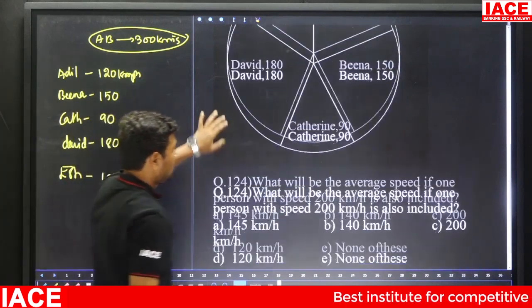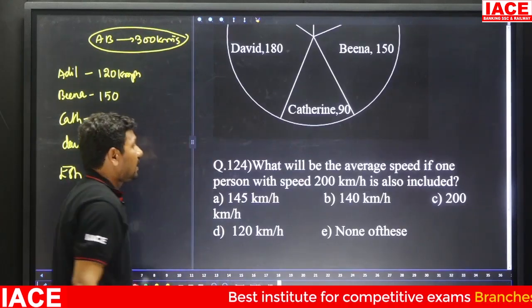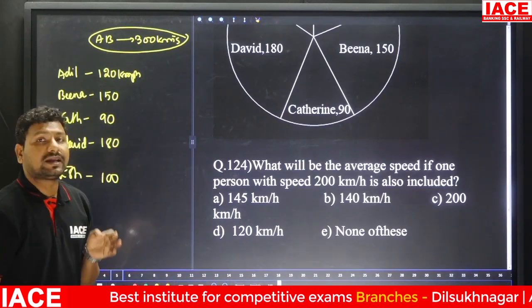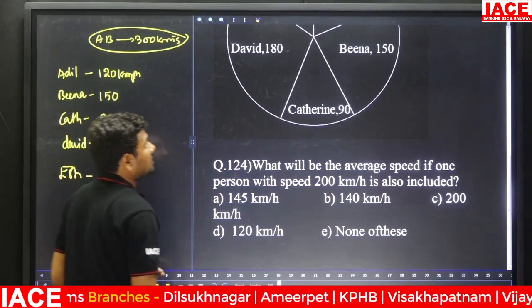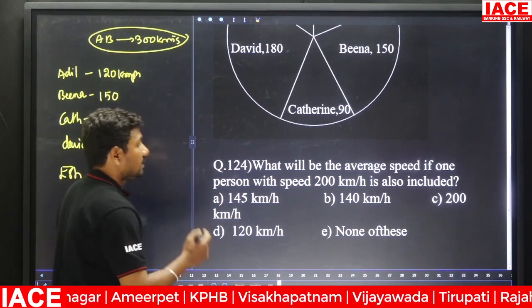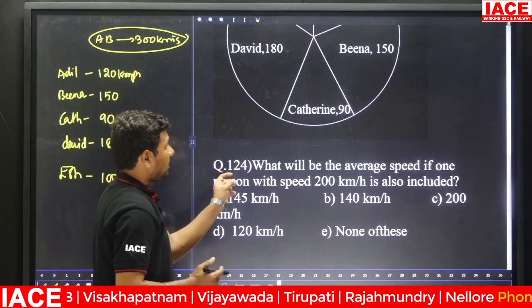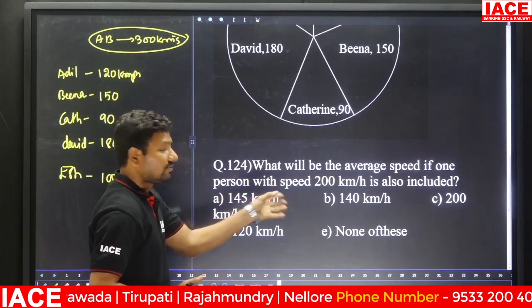Next, what will be the average speed if one person with speed 200 kmph is also included? What is the average speed? Average speed formula is what? So, yes, the sixth person is added, then what is the average speed?